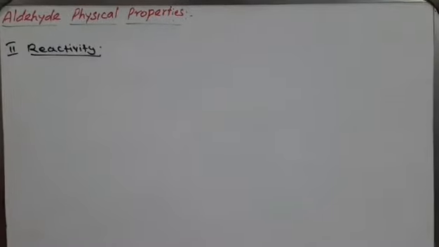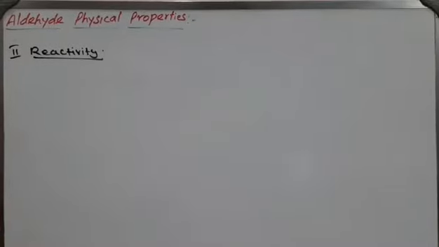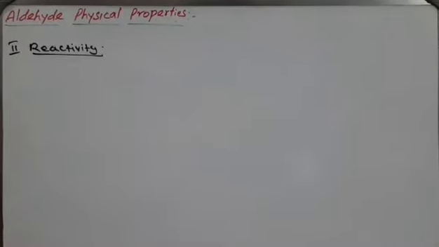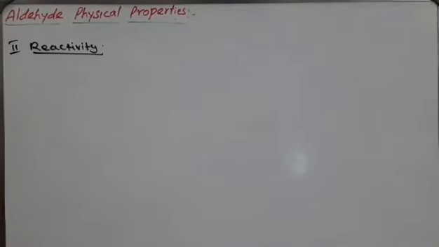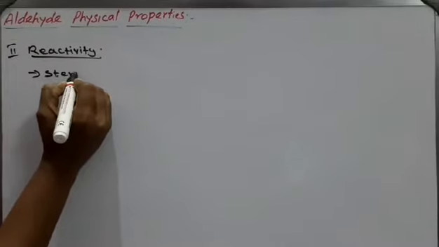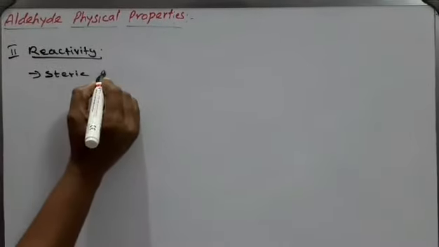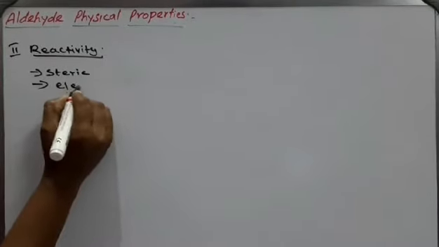The reactivity of aldehydes and ketones is determined by two factors: steric hindrance, a very important point, and the second one, the electronic concept.